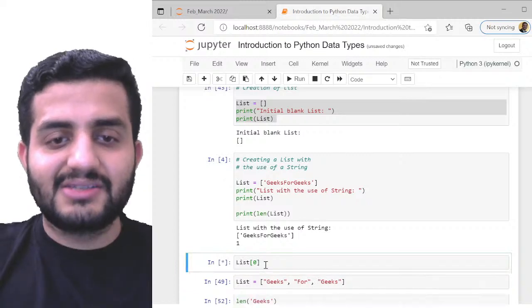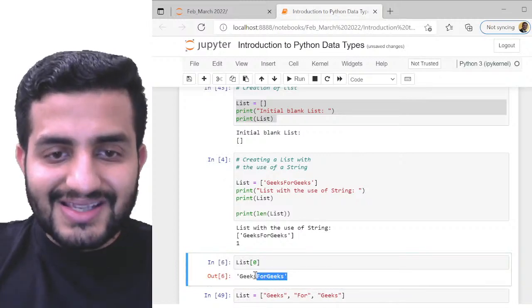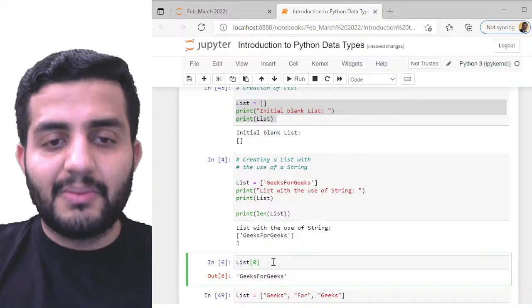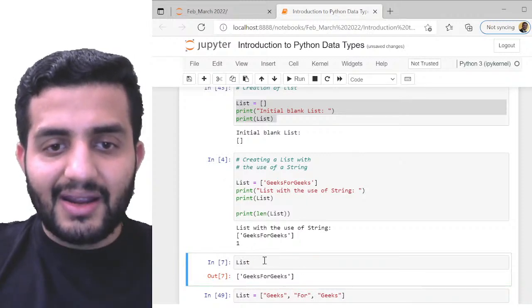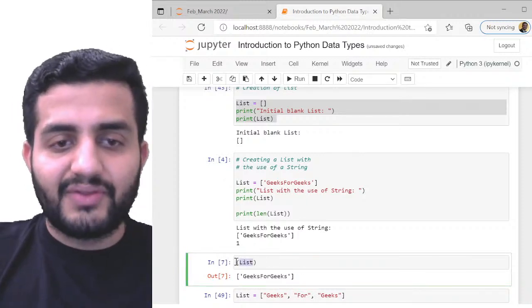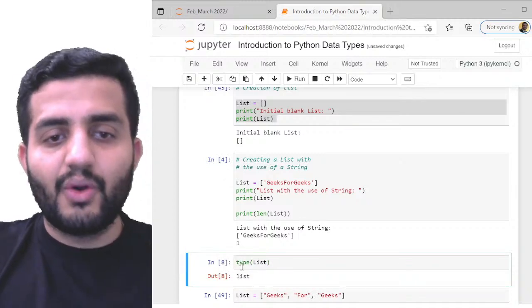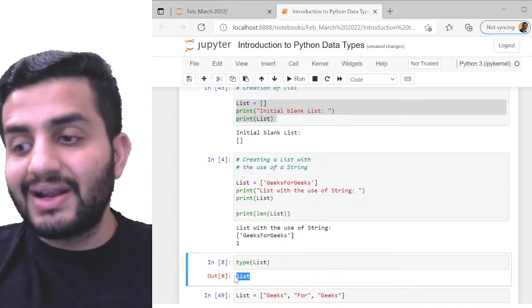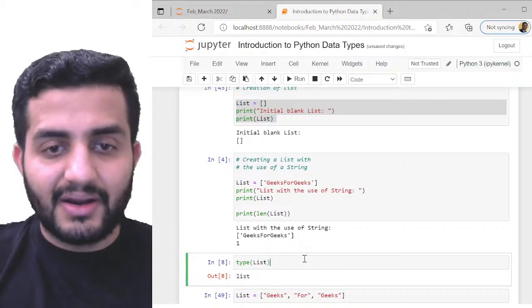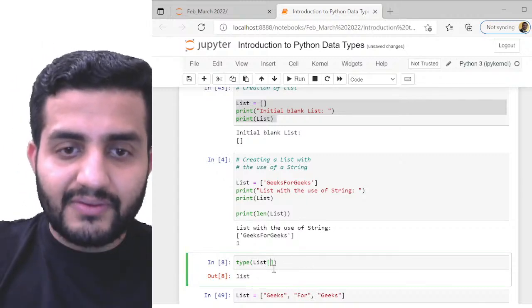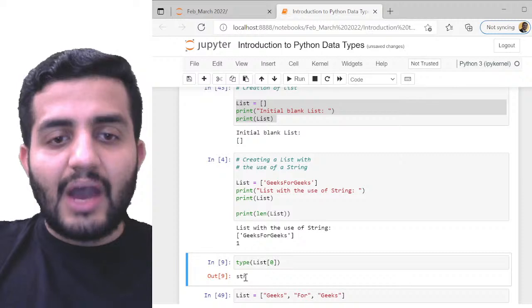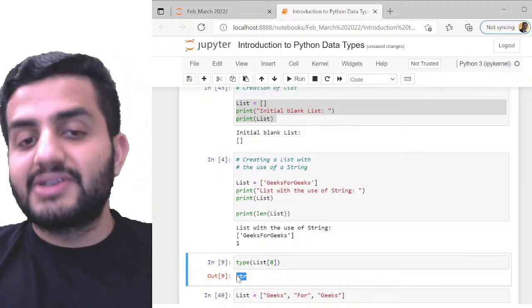So I can access my first element. Now this is printing the element. Remember this, guys. If I do this, I'm getting a list. If I check the type of this, what do I get? List. So a list is not an element; I'm not accessing the element here. Now if I do list of 0, I'll get a string. Now this is the element which I want.